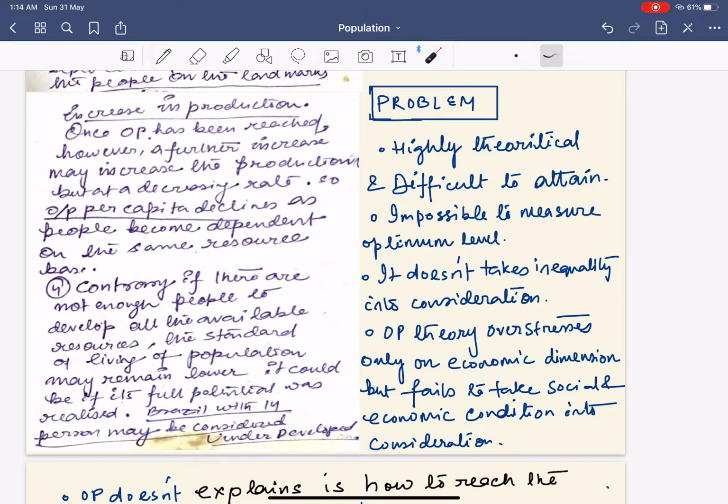within this optimal population, it says that your resources would be balanced with your population. But again, what actually happens is that within this population there is a group of rich people who would have more resources when compared to the poor, who would have no resources or very little. Hence, it does not take into consideration the inequality that prevails within the population.